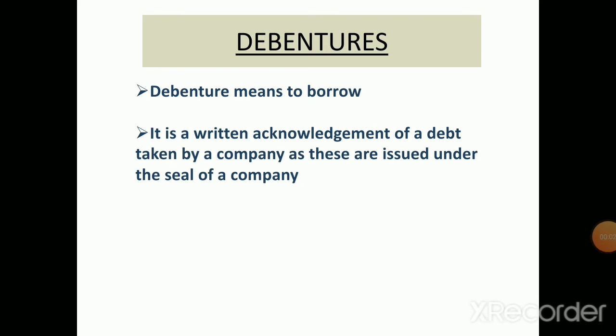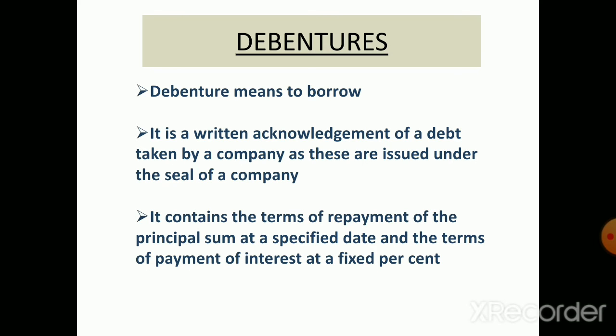So the debenture is a written acknowledgement of a debt taken by a company as these are issued under the seal of a company, which means a debenture which is issued by the company is in the form of a certificate and under the seal of the company. It contains the terms of repayment of the principal sum at a specified date and the terms of payment of interest at a fixed percent, which means principal sum is the amount which has been borrowed by the company and it is to be paid at a specified date. And as we know, the company has borrowed some amount from the public, so it will have to pay the interest on such principal amount at a fixed percentage.